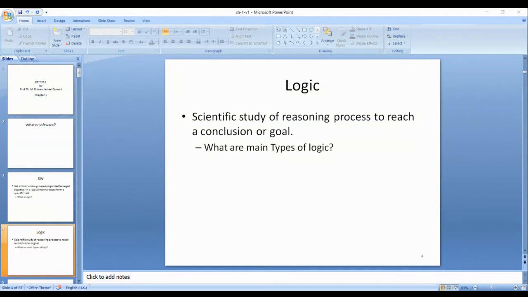That's the logic. How many types of logic do we have in software engineering? Types of logic. Let me ask Al-Walid Khalid. Yes, Mr. Al-Walid. How many types of logic do we have in software engineering?